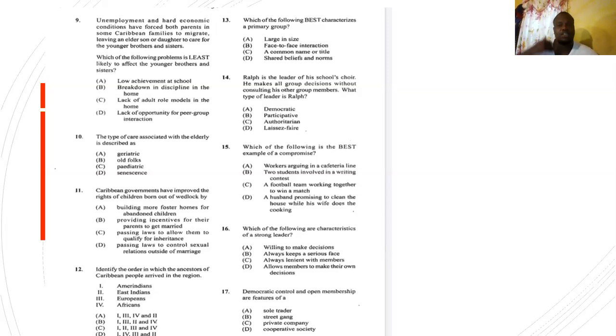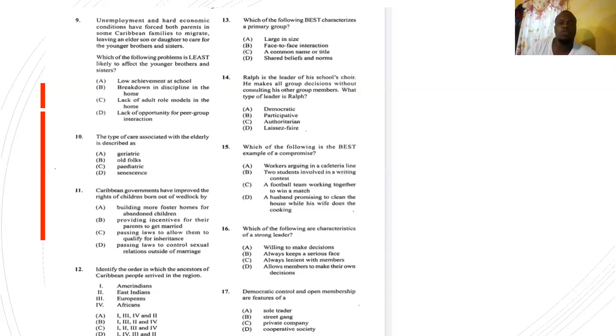The one there now that is unique to a primary group is B, face-to-face interaction, because primary groups are usually small, so intimacy is great, like a classroom of students, right? Like a little study group, like a family. Those are examples of primary groups. Number 14, Ralph is the leader of his school choir.